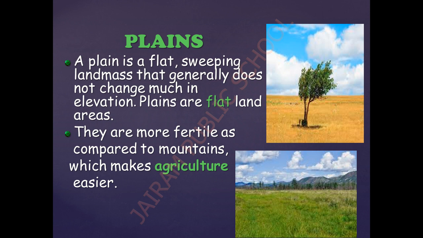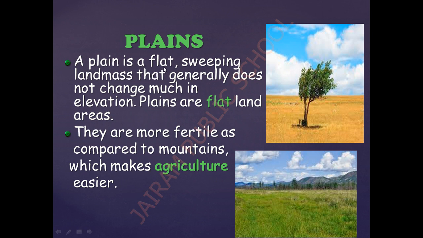So first we are going to learn what is meant by a plain and how a plain looks. So children, in both the pictures we can see that the land area is very flat, isn't it? And in the second picture I have noticed the difference between a mountain and a flat land. The mountain seems to be a little bit elevated, and we can see a massive difference between the height of the surface and the mountain, whereas the land surface is very flat, isn't it? So this kind of flat land surface we call a plain.